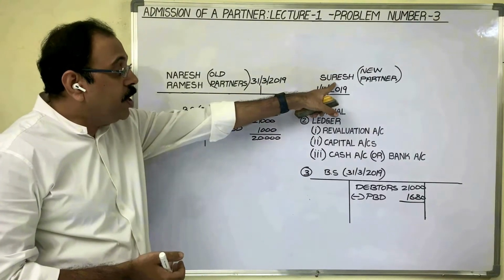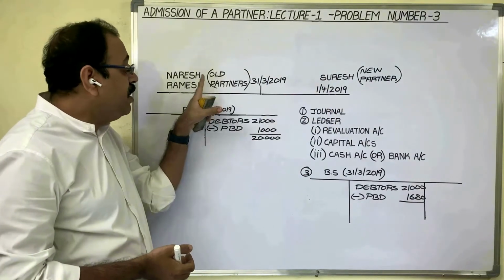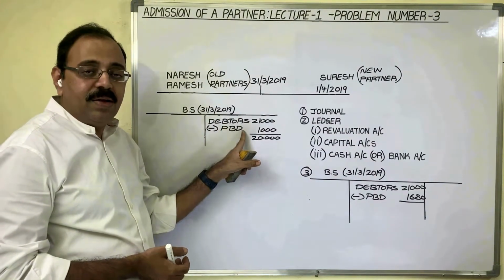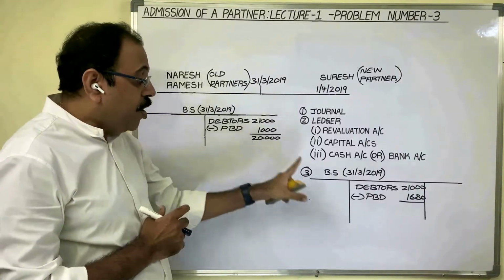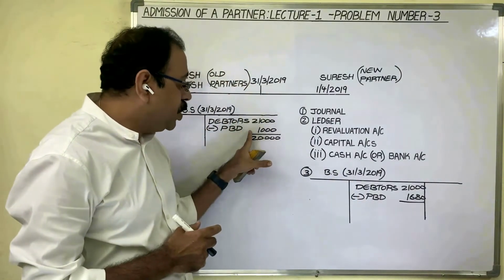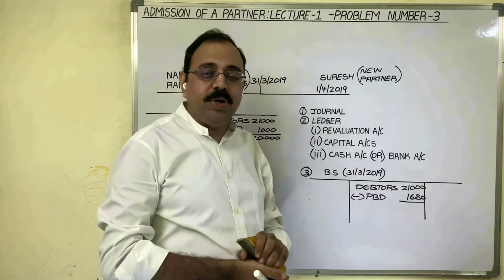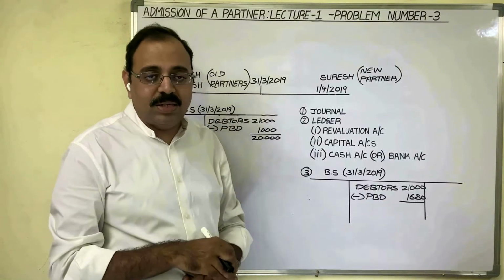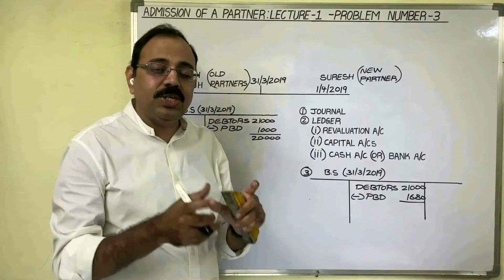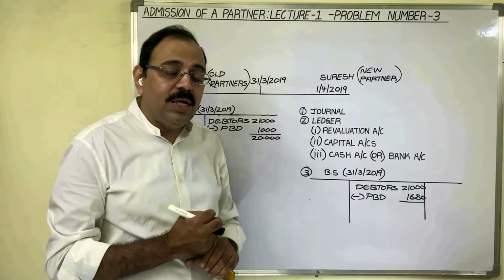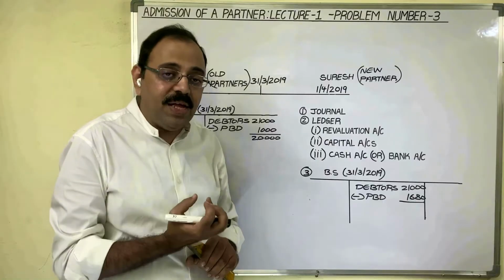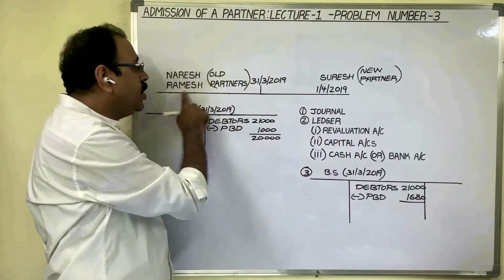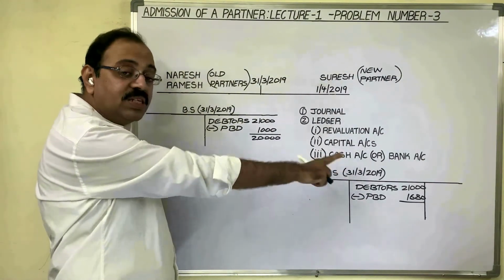As the new partner is coming on this date, partners revalued these debtors. Again, they estimated the provision for bad debt. And they are estimating that the provision for bad debt amount is not 1,000 rupees, it is 1680 rupees. Means 680 extra may not come from the debtors. So this 680 is a loss. Who should bear this loss? This is a provision for bad debt loss arising before the admission of the new partner. Therefore, only old partners should bear this extra loss of 680 rupees.